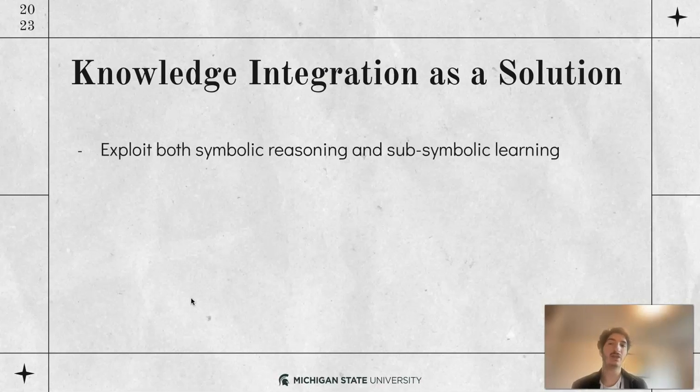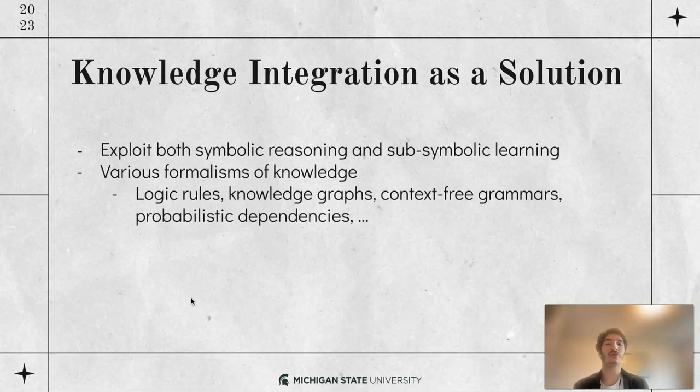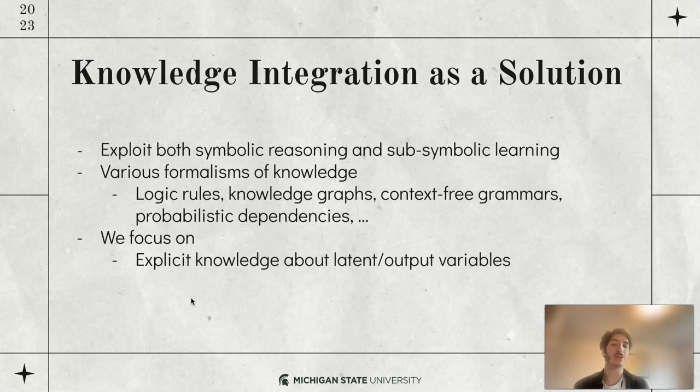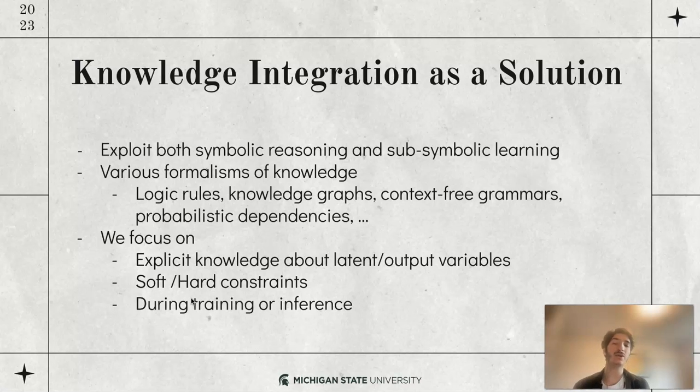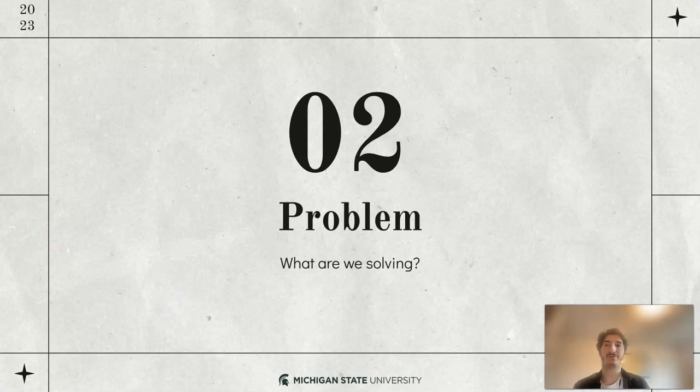In knowledge integration, we exploit both symbolic reasoning and sub-symbolic learning, and the knowledge can be expressed in many formalisms. For instance, in logic rules, knowledge graphs, context-free grammars, probabilistic dependencies, and so forth. Here we focus on a subset of these knowledge integration approaches where we have explicit knowledge about latent or output variables of the deep learning model. We're integrating soft or hard constraints, and doing so during training or inference.